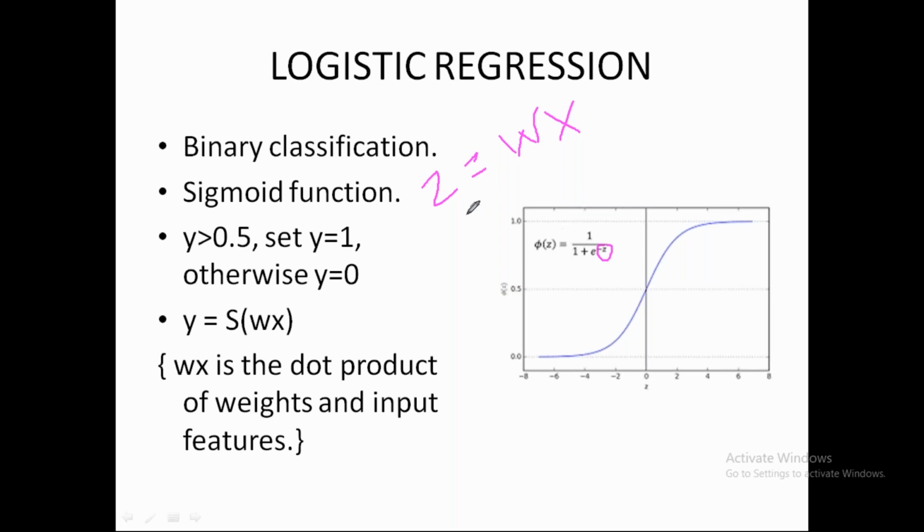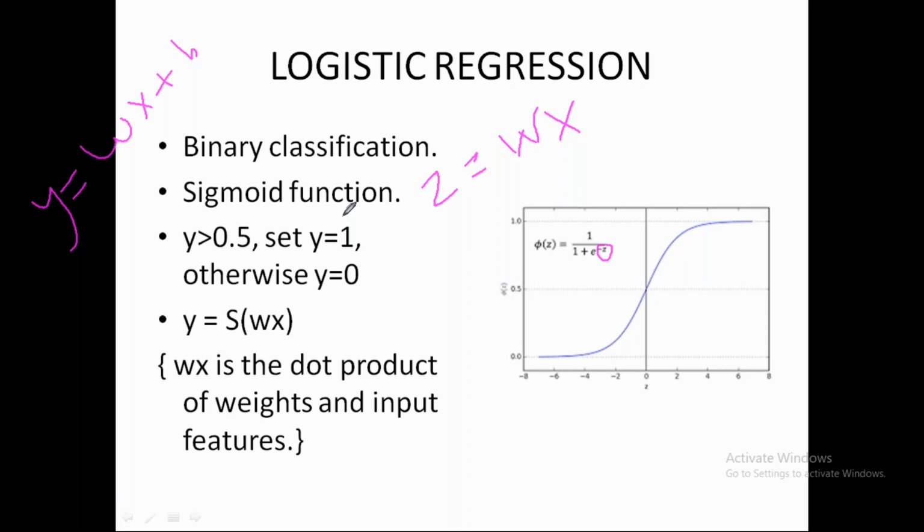Even when we used to find something for a regression problem, the output was continuous, right? But when we use the sigmoid function on this equation, the output becomes something in a range of 0 to 1. So if the output of the sigmoid function is greater than 0.5, then we set our output as 1, and if it's less than 0.5, we set the output as 0.